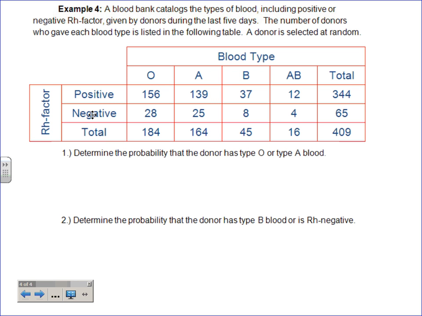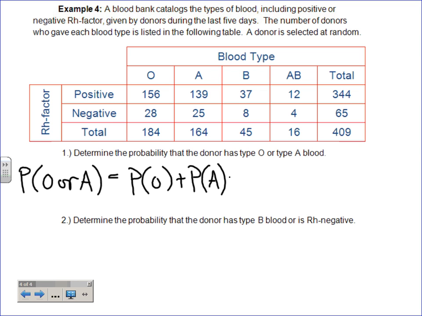All right. So determine the probability that the donor has type O or type A blood. Well, if you write that out, it'd be probability of O or A, right? Can they happen at the same time? No. So these are mutually exclusive, correct? So I don't have to have that last part on there, but again, I might put it on there just so we can say minus. Well, what's the chance they happen together? 0. Okay, so that's kind of how I like to look at it. The probability of O plus the probability of A minus the probability of them happening at the same time, which we already know.